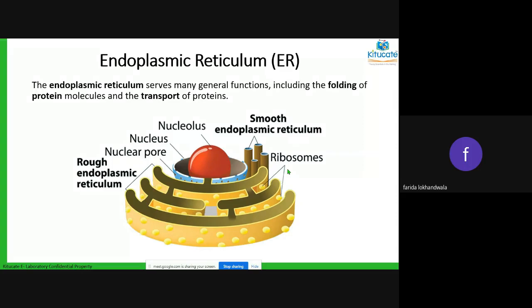So whenever a cell has to manufacture proteins, the nucleus is going to give the command to the ribosomes. So the ribosome is the main manufacturer of the protein.